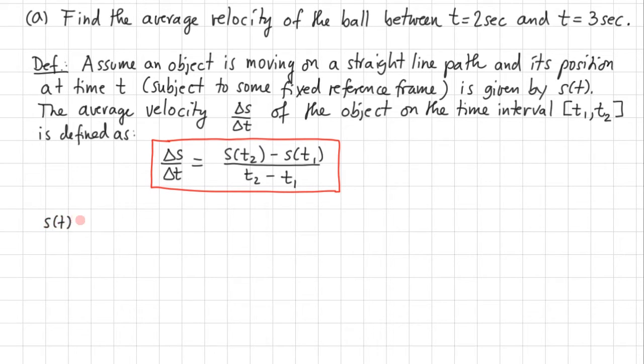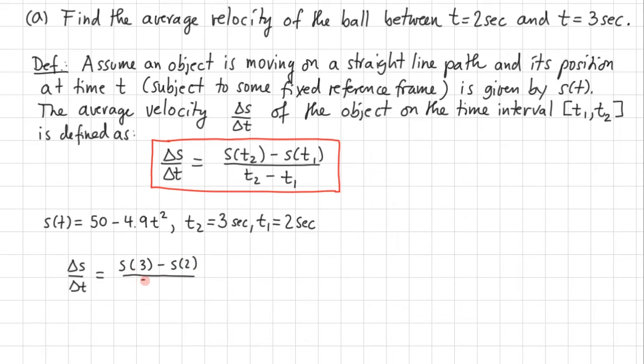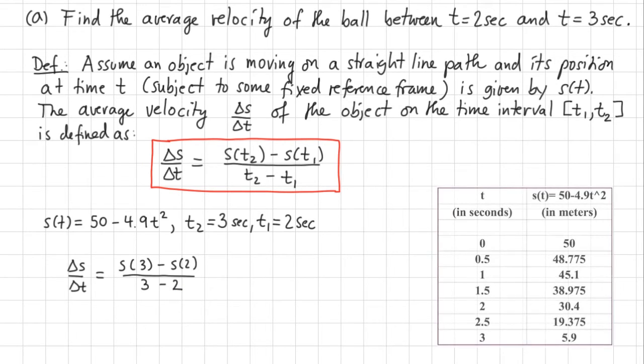So s of t is equal to 50 minus 4.9 t squared. t2 was 3 seconds and t1 was 2 seconds. And we're asked to calculate the following expression, delta s over delta t, for this interval t1 to t2. So we need to calculate s of 3 minus s of 2 over 3 minus 2. To aid us in the calculations, I will import a table of values for s of t.